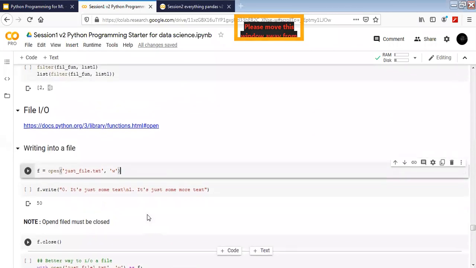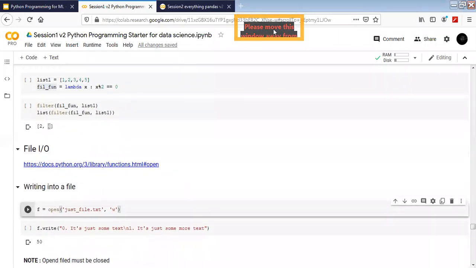Okay, let's get into the file IO. If anybody has a problem, they can write a private message also, or on WhatsApp, they can just directly text me, if their messages are visible on the screen by any chance.